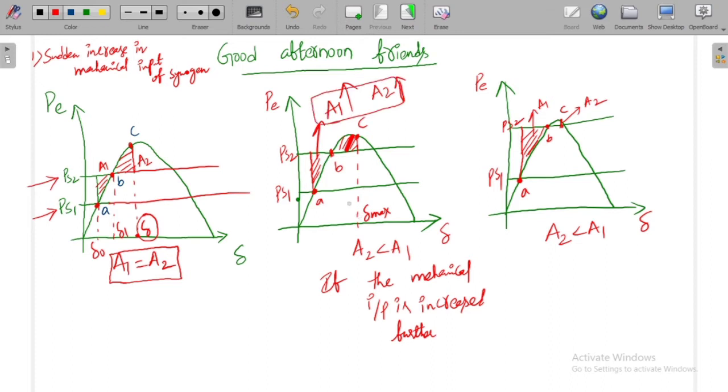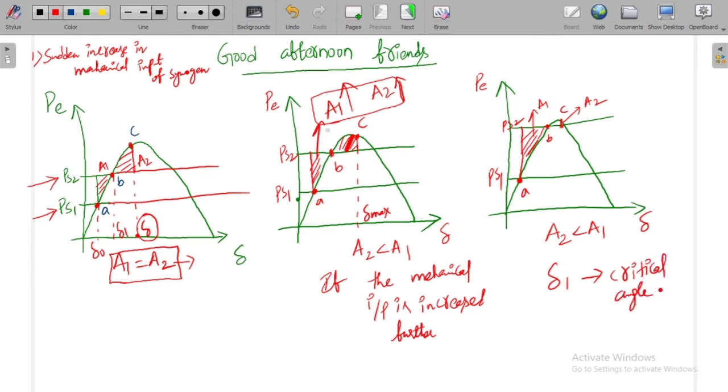So there is a limit at which the condition of equal area criteria gets disturbed. At that limit, the value of delta 1 is called the critical angle.